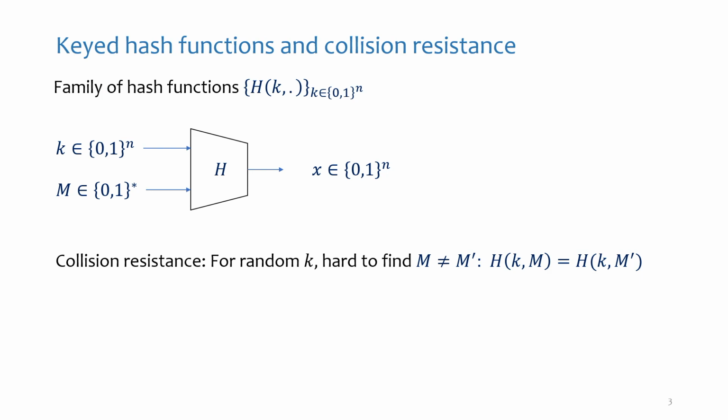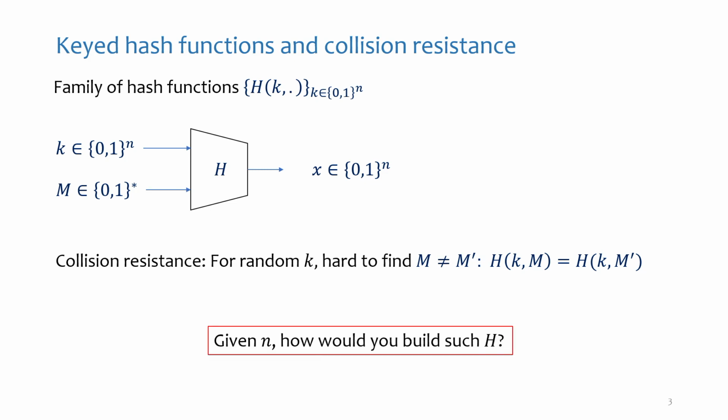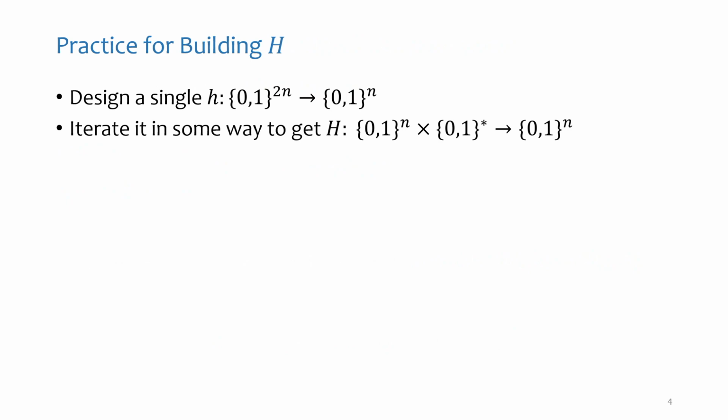You can say, okay, given a random key k, how long does it take me to find a collision with respect to this key? Once we describe the task that we want to solve, we want to ask, how do we solve it? How do we build this function h? So this is what happens in practice.